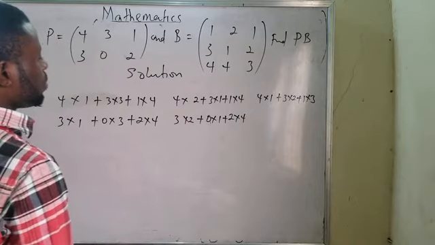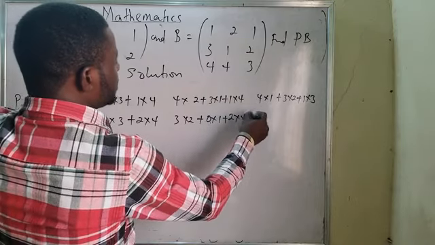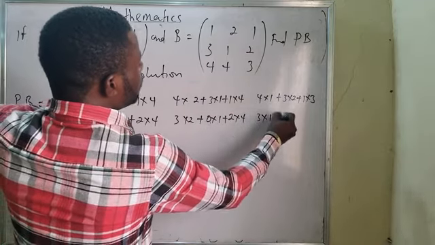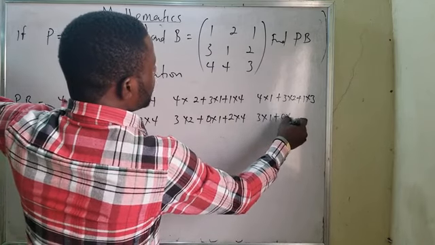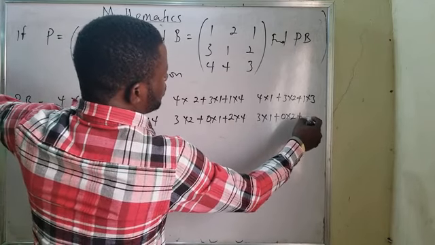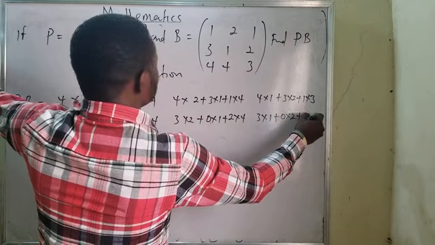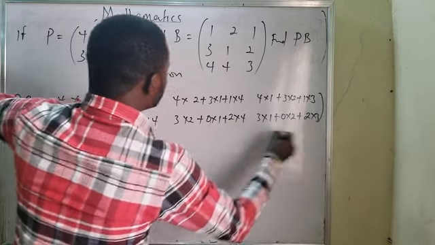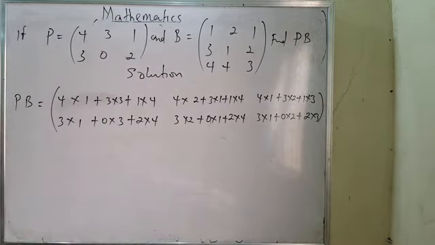And the last one will be 3 multiplied by 1 plus 0 multiplied by 2 plus 2 multiplied by 3. That is all you need to do. Now, can you see the pattern? That is the pattern we are talking about.